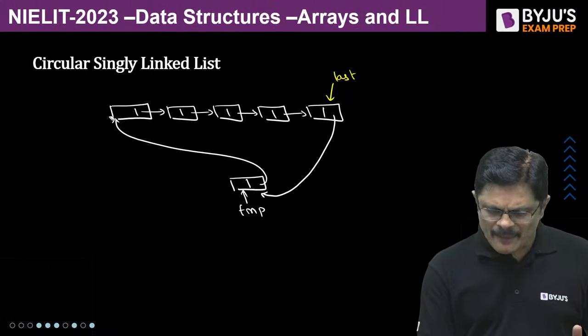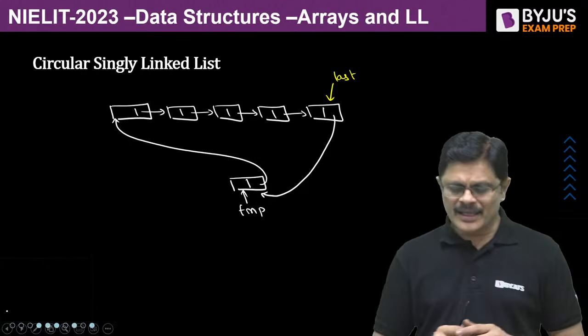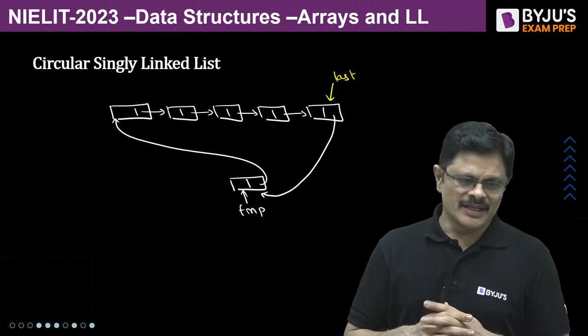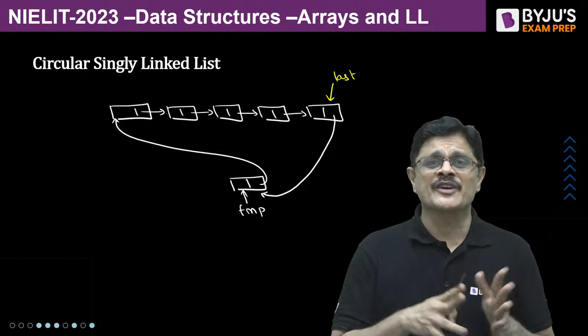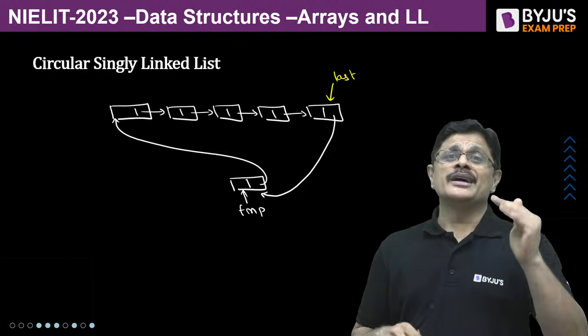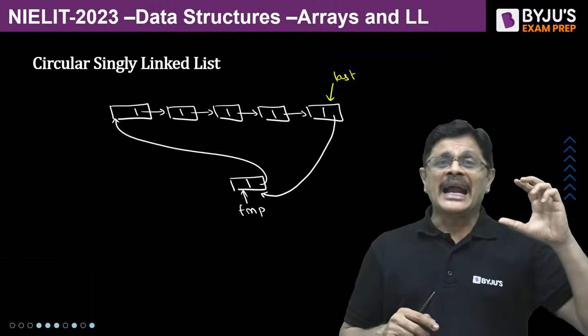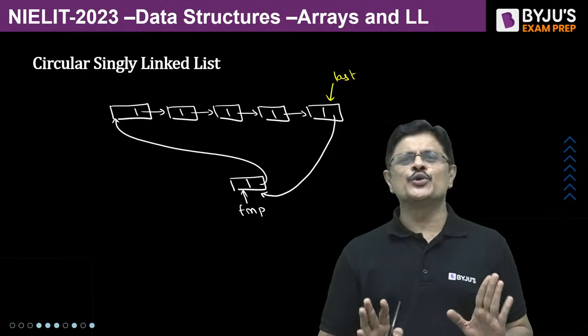With this, what happens? The temp becomes the first node. So, if you want to insert at the beginning, you just need to do this, my dear friends.